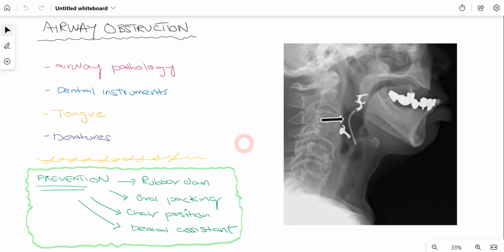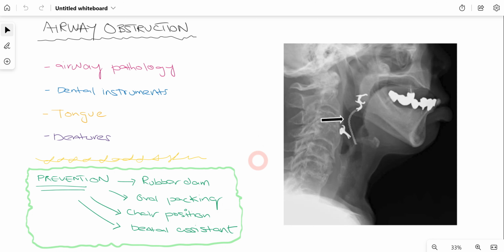Now, how we can prevent such obstruction from occurring? For example, if you're using endodontic files, it is very important to use rubber dam. It will help prevent airway obstruction. Also, in some extensive procedures, for example, multiple extractions, oral packing is important so that there is nothing falling back down the throat of the patient.